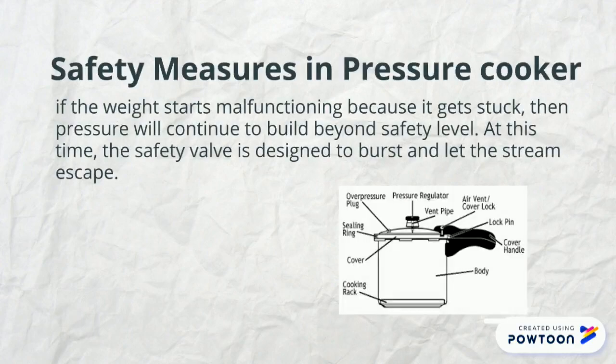Safety measures in a pressure cooker. If the pressure regulator starts malfunctioning, there will be building up of the pressure inside the cooker. To remove it, a safety valve is designed so that it will melt and remove the excessive pressure.